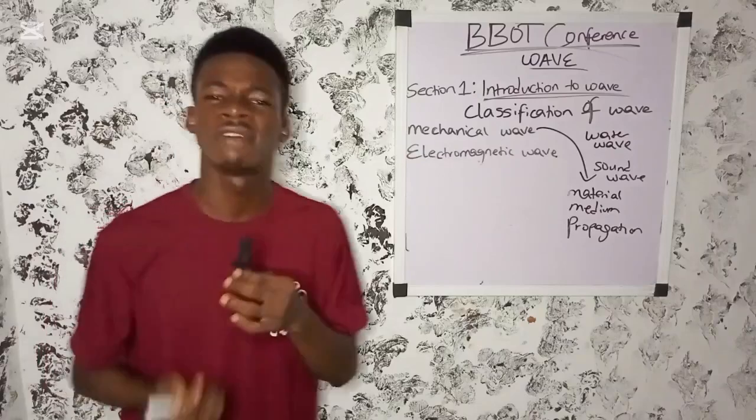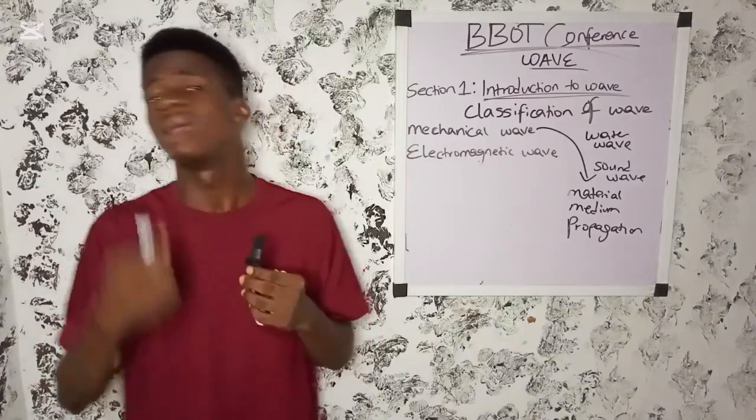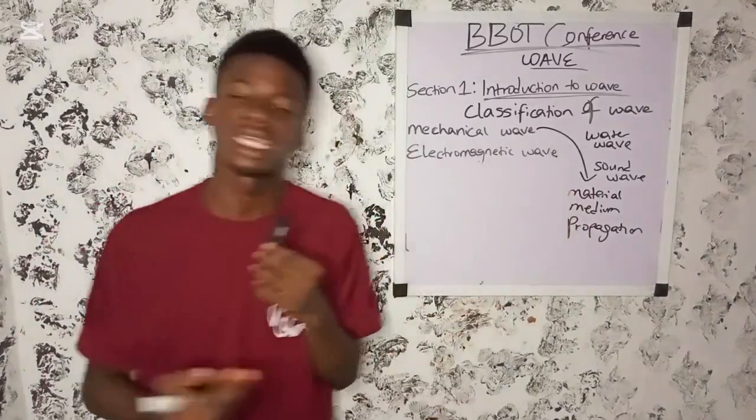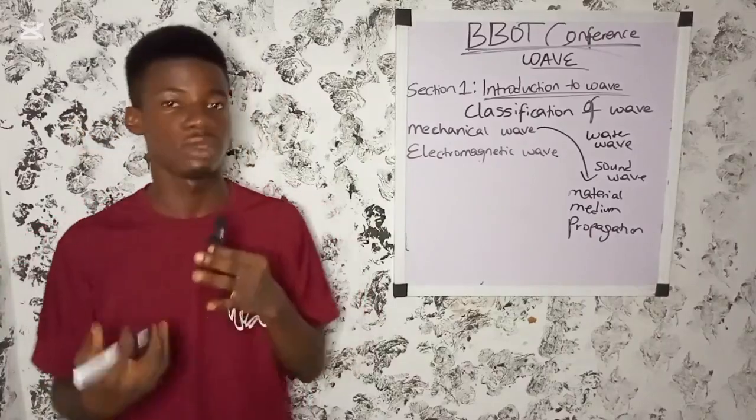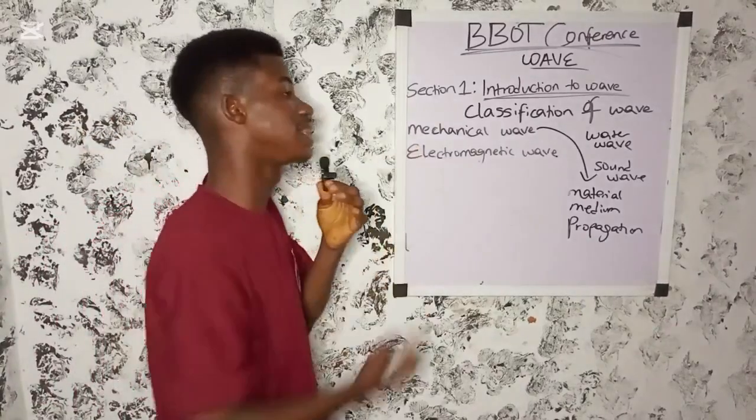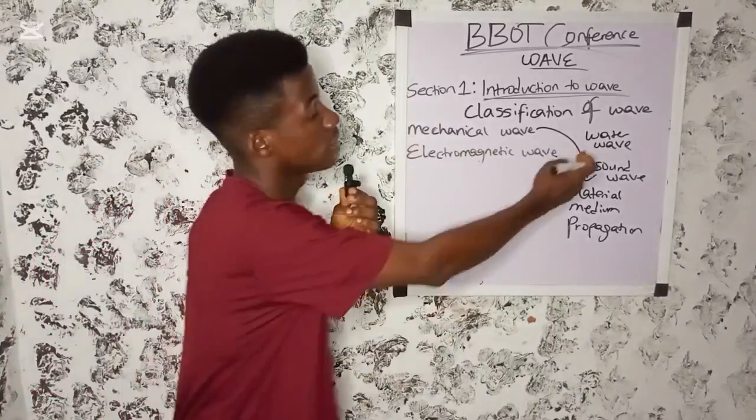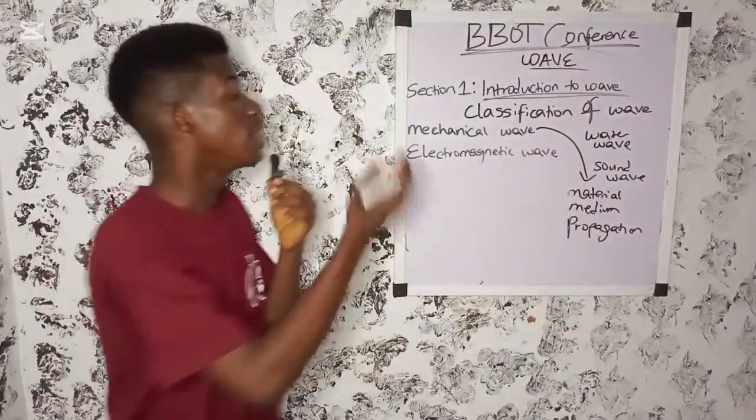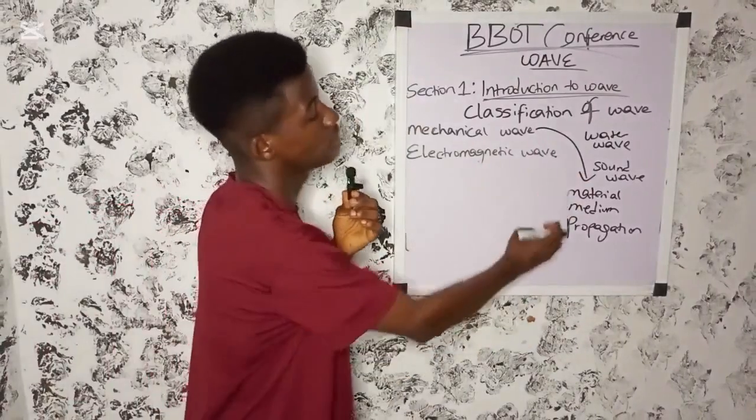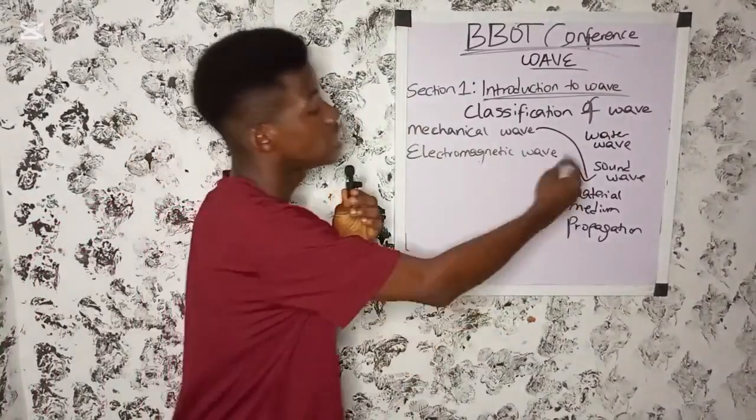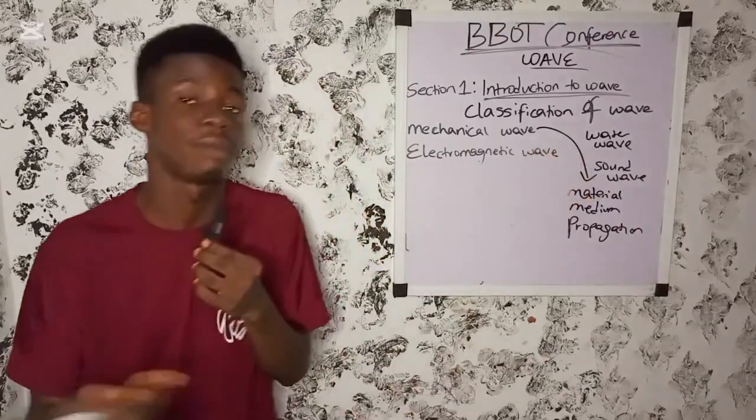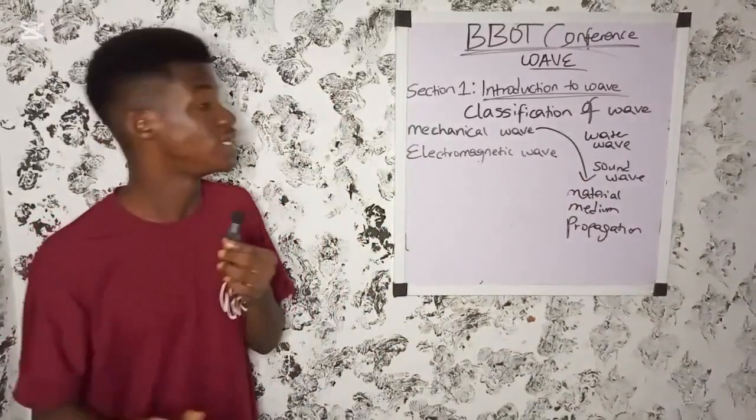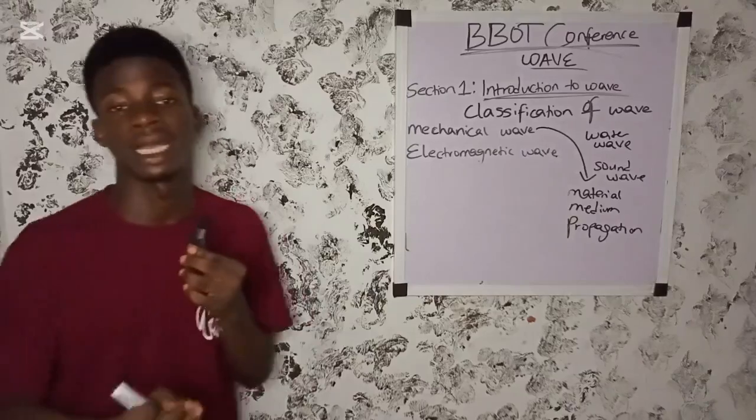What do you understand by a mechanical wave? Mechanical waves are waves that require a material medium for their propagation. Waves that require a material medium for their propagation are known as mechanical waves. Examples are water waves and sound waves, because they require a material medium for their propagation. Without water, a water wave can never be propagated. Without air, without solid, without liquid, a sound wave can never be propagated.